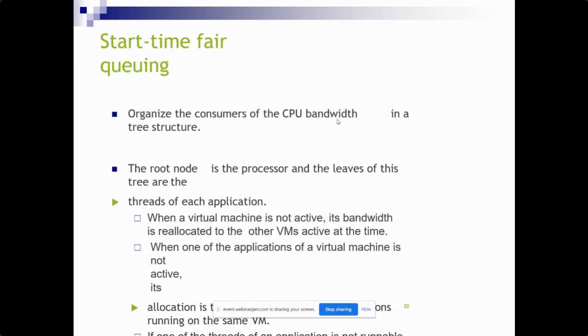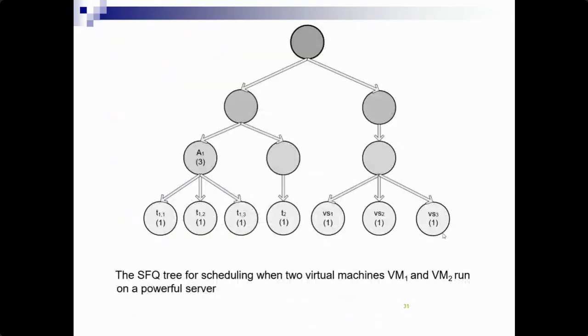You organize the consumers of CPU bandwidth in a tree structure. The root node is the processor, and the leaves of this tree are the threads of each application. When a VM is not active, its bandwidth is reallocated to the other VMs active at the time. And when one application of a VM is not active, its allocation is transferred to other applications running on the same VM. So these are the tree-based scheduling.